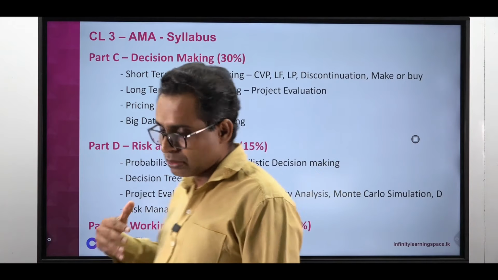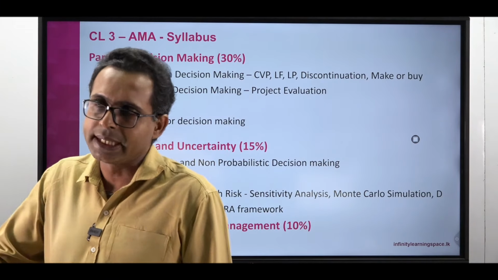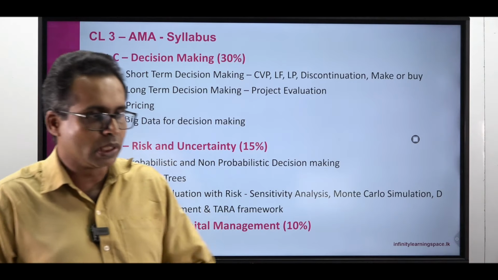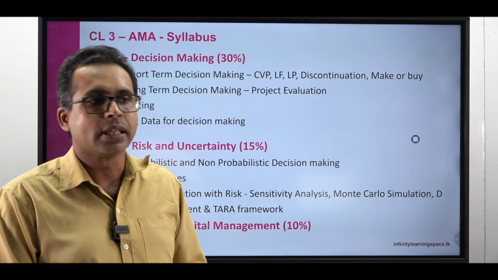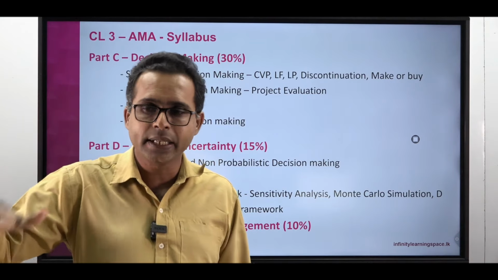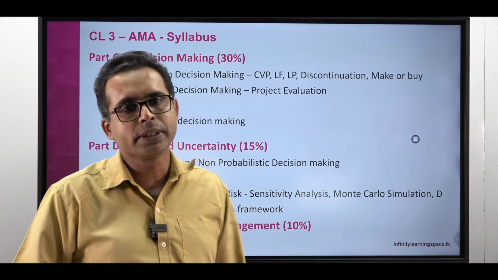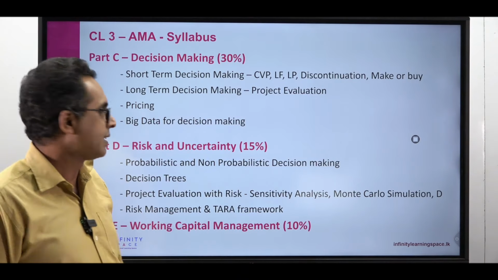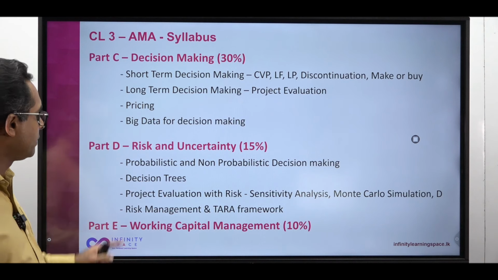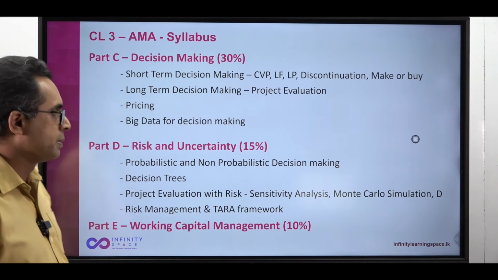Risk, sometimes you have to transfer the risk to another place, like getting an insurance or something. Sometimes you have to avoid risk, no, don't take that risk. Sometimes you have to reduce the risk. You can't eliminate, but you can mitigate, reduce it. Sometimes you have to accept the risk, right? So that depends on your risk appetite. We are talking about risk management and the TARA framework.